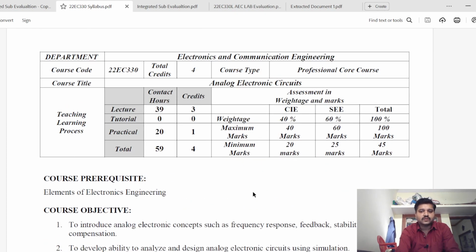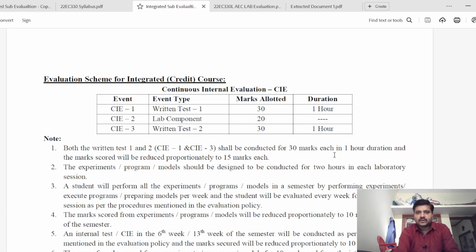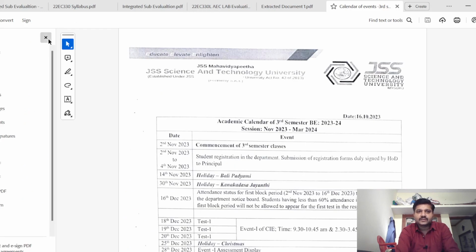A brief introduction about the syllabus as well. This is a core course of 4 credits, 3 credits for the theoretical lecture part and 1 credit for practical, so a total of 4 credits. In the entire semester you will be studying it for 59 hours including theory and practical. As I told, this is an integrated subject. Integrated subject means, let me tell you about the calendar of events, which will be distributed across the semester.